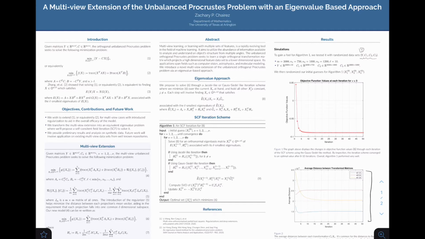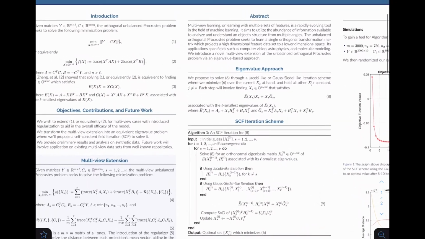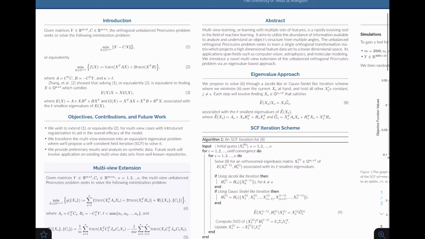A problem I've been working on is called the multi-view extension of the unbalanced Procrustes problem with an eigenvalue-based approach. What the original unbalanced Procrustes problem seeks to solve is this: we usually have a data matrix of high dimension, many observations, and many features. What we want to do is represent this high dimensional data set as a smaller dimensional data set, and we want to do that with some kind of transformation, which we'll call X.